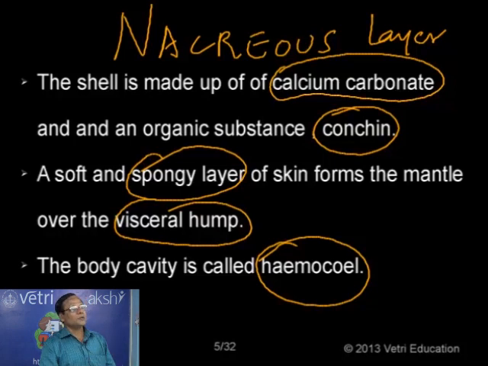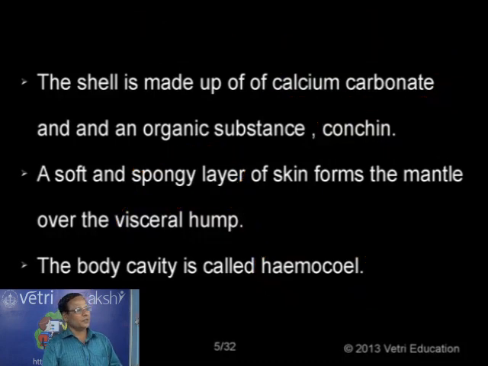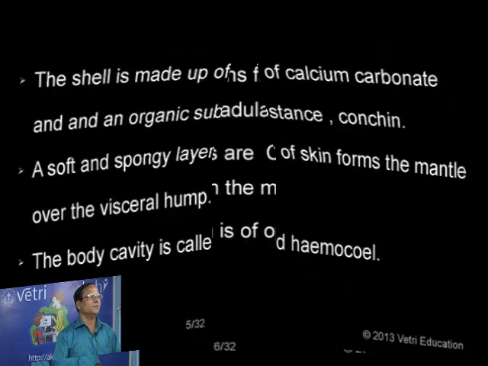In the case of arthropods and also mollusks, the coelomic system, or what is called the body cavity, is restricted to only certain places where you have the excretory organs or the reproductive organs, where we have only a small spacious region. That spacious region represents the body cavity. Anyway, the hemocoel, that is the body cavity filled with blood, as in the case of arthropods or insects, is called hemocoel.